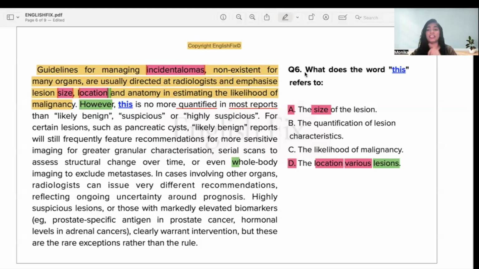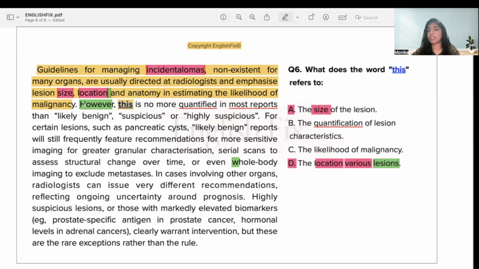Answer option B is going to be more tempting for a lot of people because it mentions the word quantification, which is the same as the word mentioned here, quantified. But understand that in this particular sentence, I am saying the quantification of lesion characteristics is no more quantified in most reports.